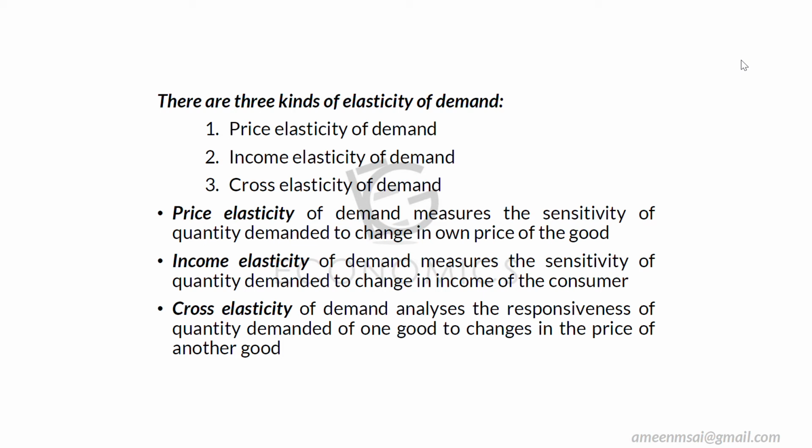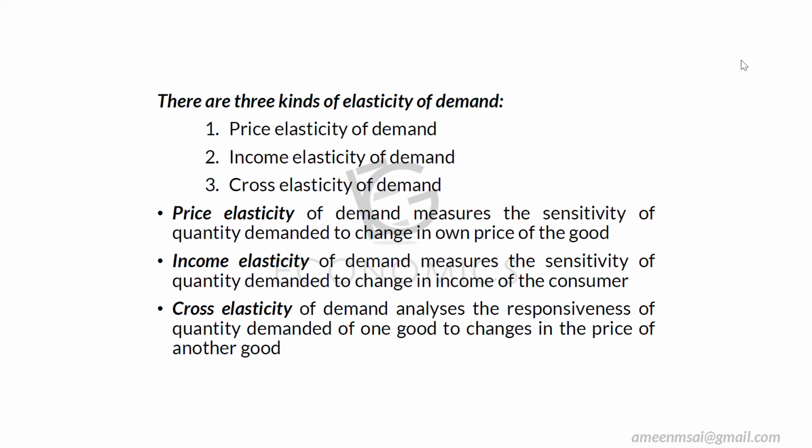The third one is cross elasticity. It analyzes the responsiveness of quantity demanded of one good to a change in the price of another good. We have discussed cross demand. So when it comes to cross elasticity, when there is a change in the price of one commodity, how does it result in a change in quantity demanded of another commodity?